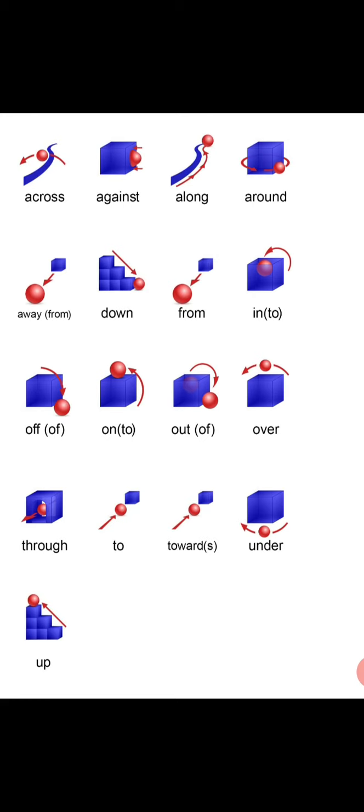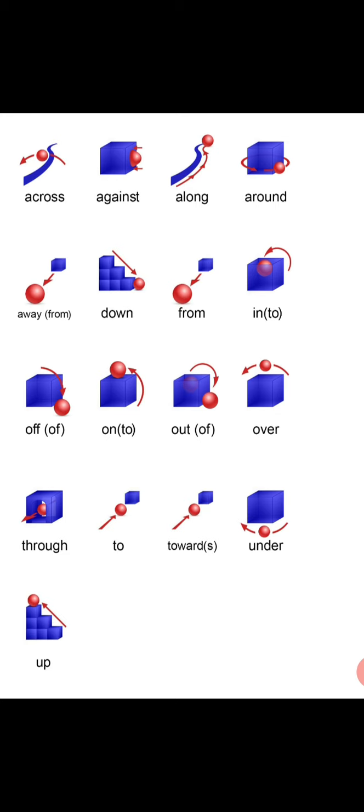Across, so look at the arrow mark, that ball is going across the road. Against, it is also denoting that movement, it is going against the box. Along, in the sense along the road where it goes, along with that the ball is also moving. Around, the direction is going around. Away, moving away from that place. Down, from above, it is moving towards the downward direction. From, see that, from the box it is going away. From where, that is what is denoted here, from.